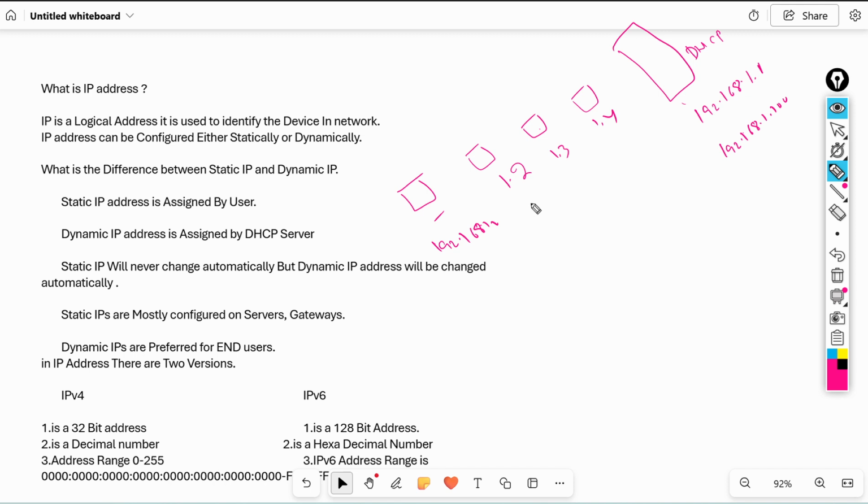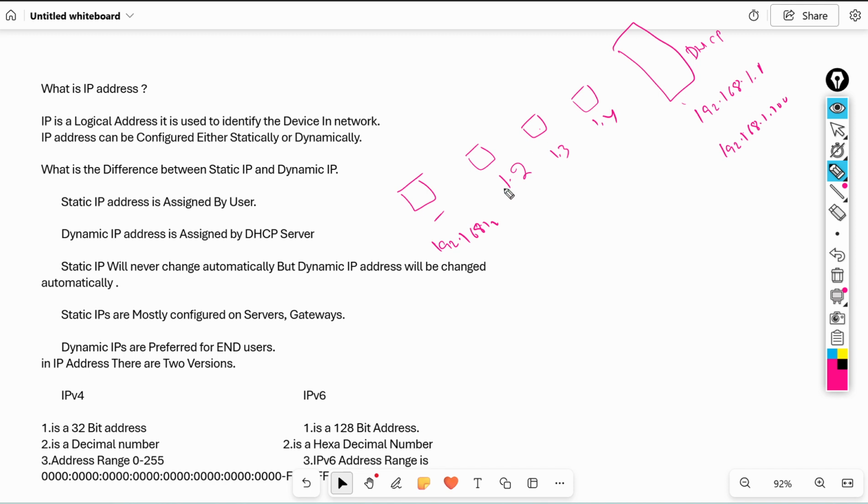But here actually what happens, whenever this DHCP server gives IP address to these computers, the server gives IP in a lease period. Lease period means it will give 1 hour or 2 hours or like 3 hours.